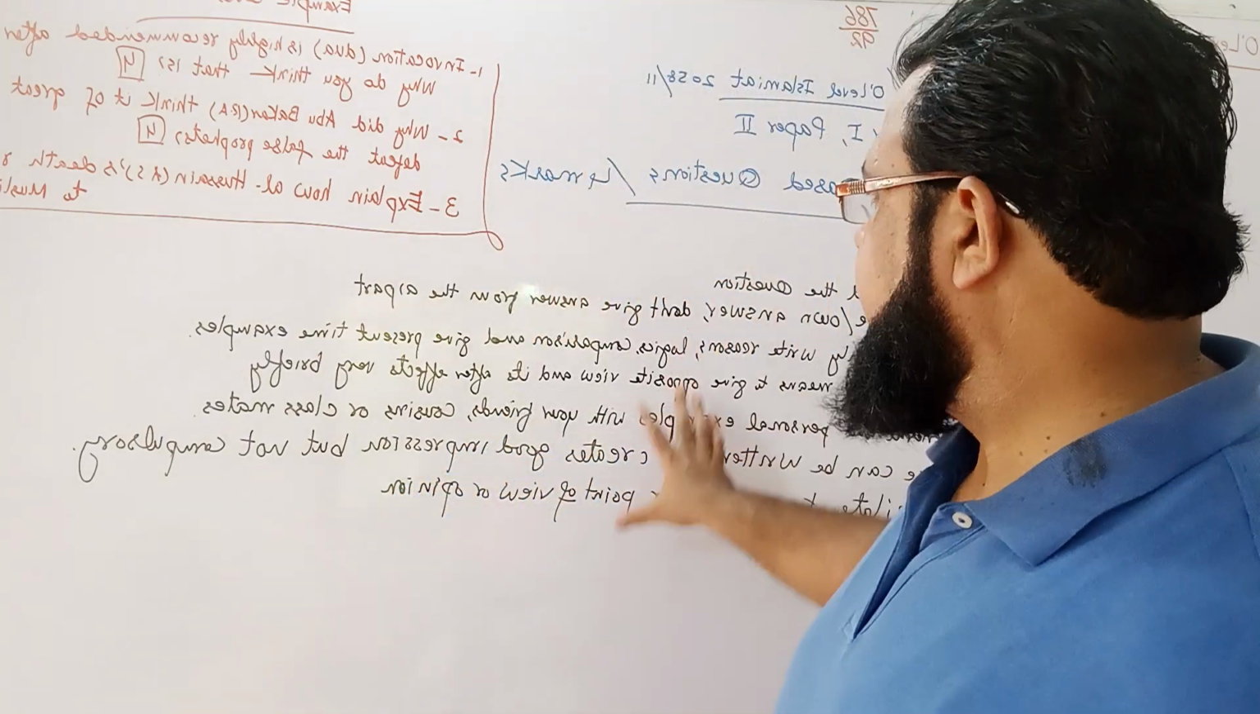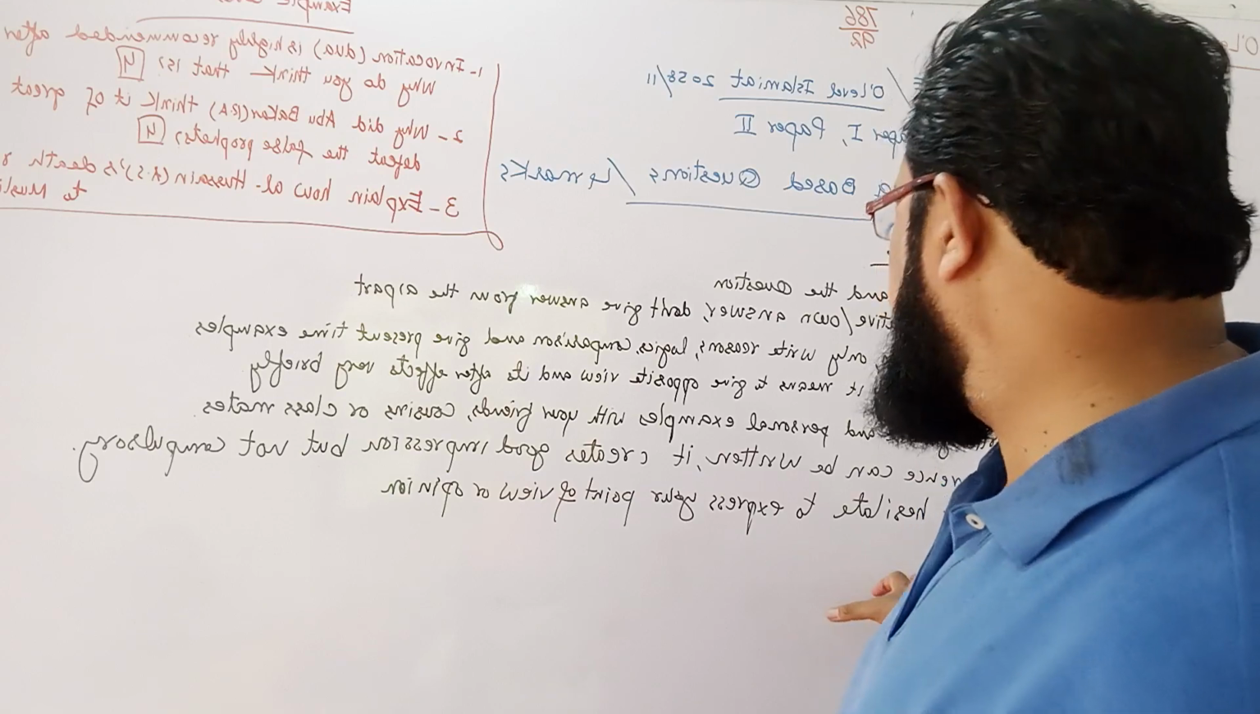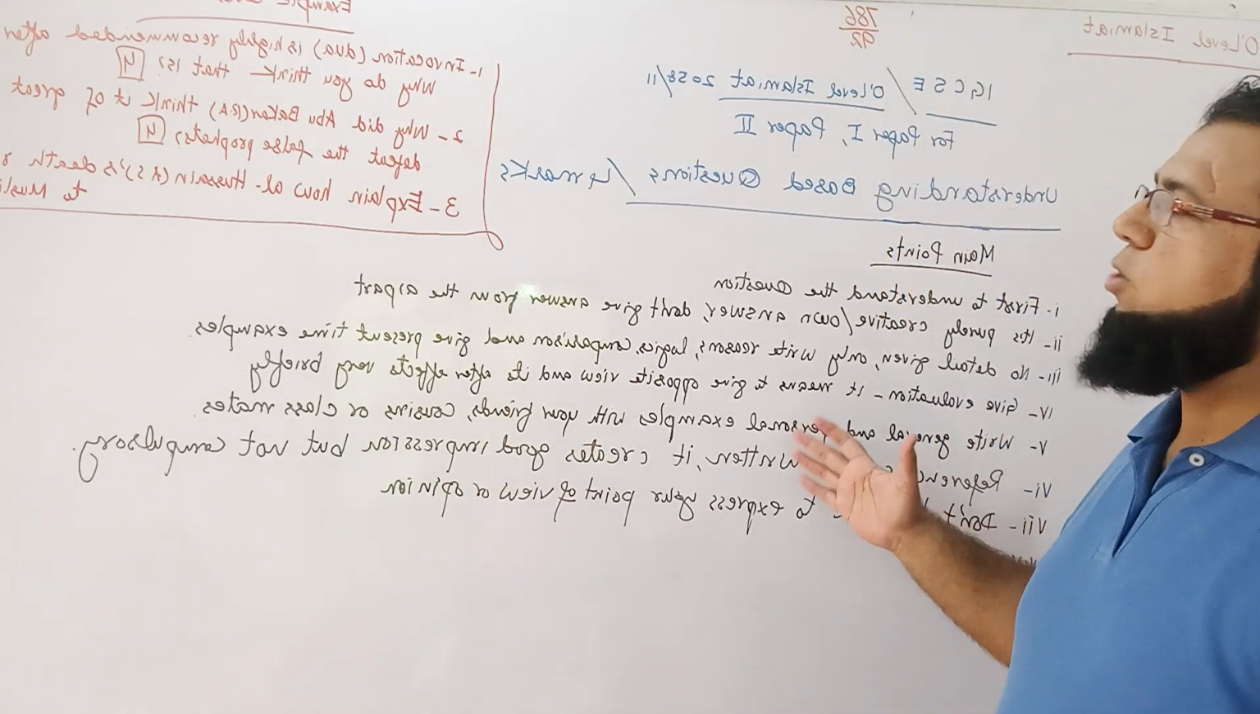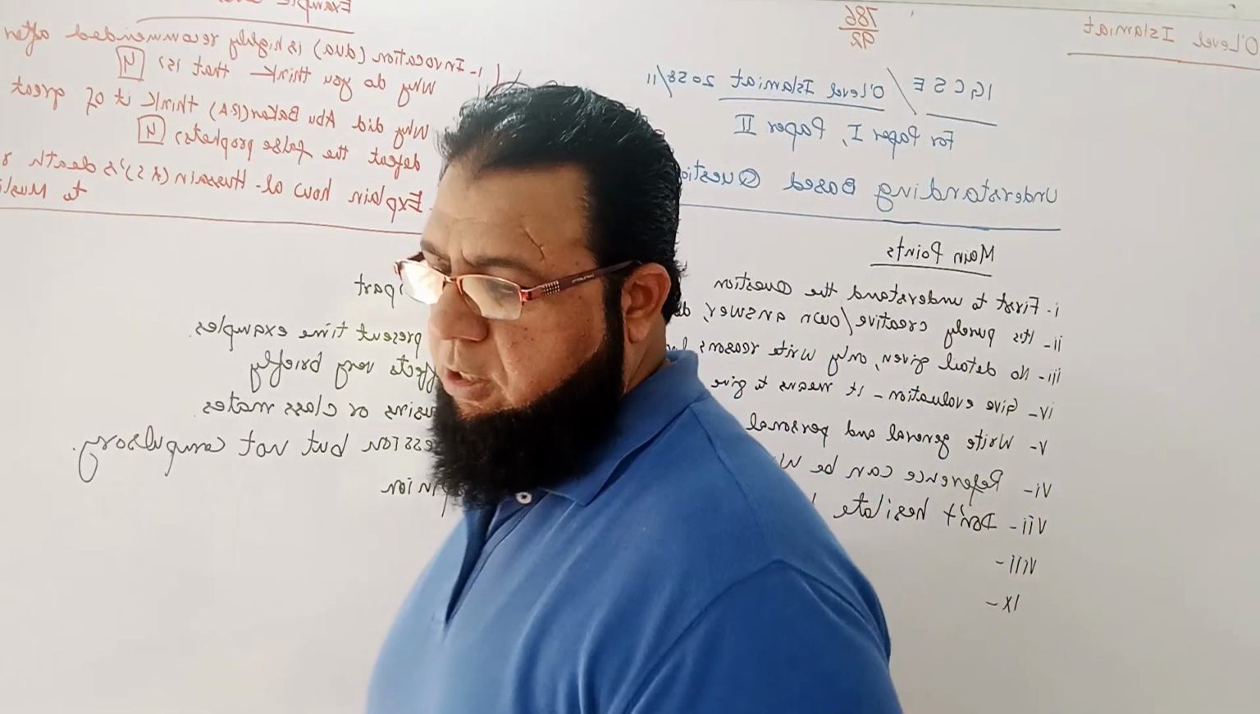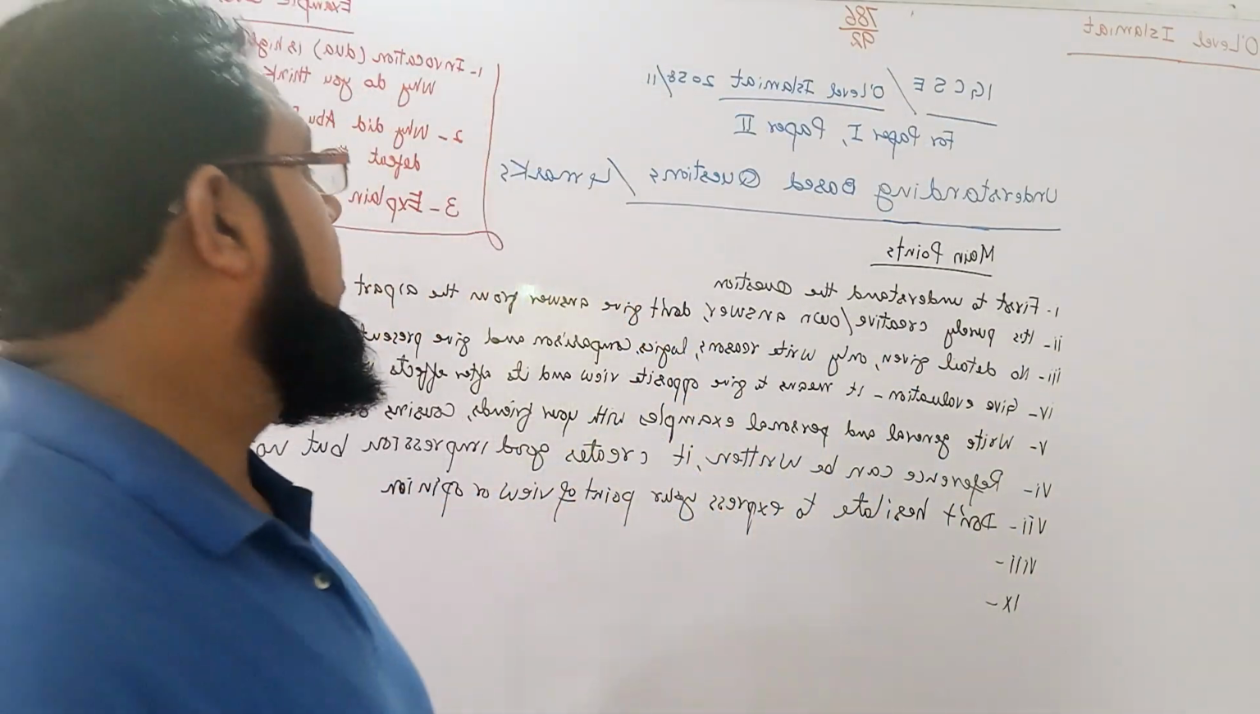Okay, now the points are clear, and these are the 7 points, and according to these points you will see the B parts. Now I'll discuss with you some examples.